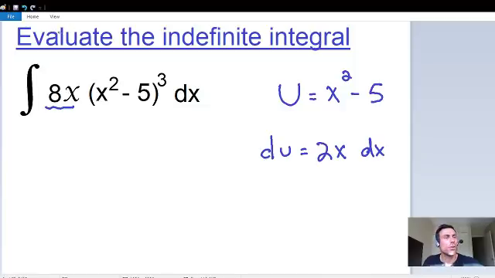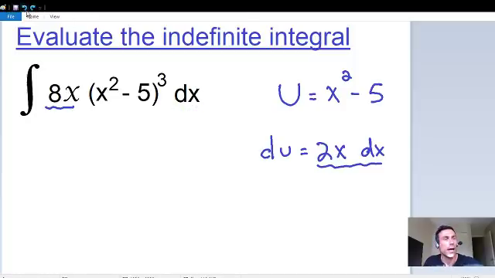Notice that we have an 8x dx in our integral, and we have a 2x dx as our du. So it's almost the same. All we have to do is multiply it by 4. We want to make this exactly the same as the integral. We have a 2x dx, and we want to make it exactly 8x dx.